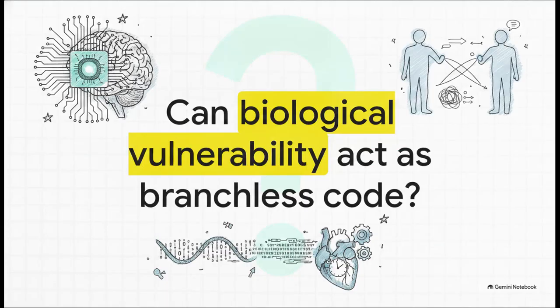So I'll leave you with this final thought. What does the future of deterministic human connection look like if we actually start treating our biological vulnerability as compiled branchless code? If we can filter out the high-latency eager mode negotiations to achieve mathematically perfect empathy, it changes the game